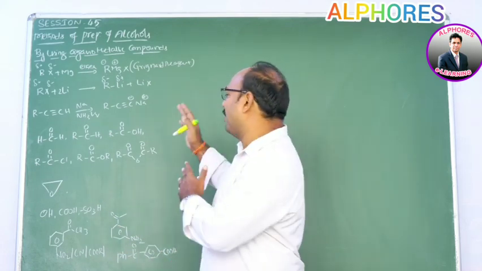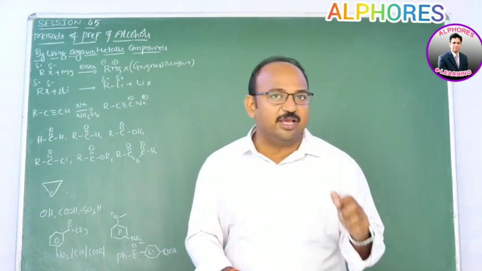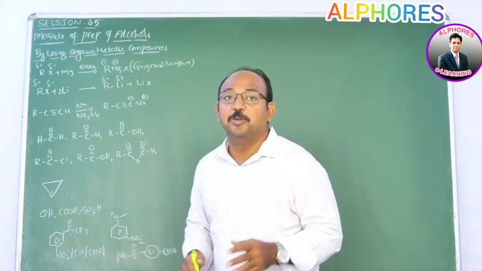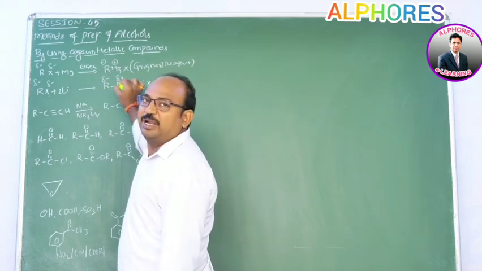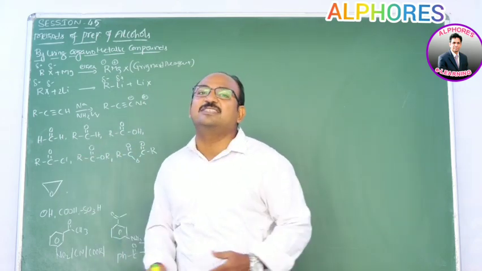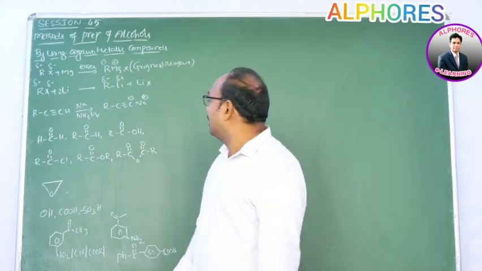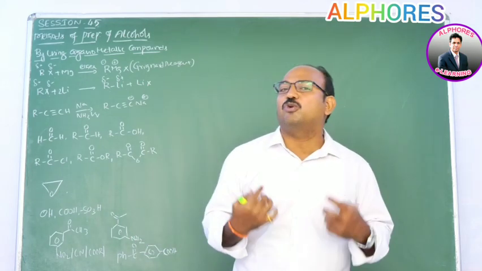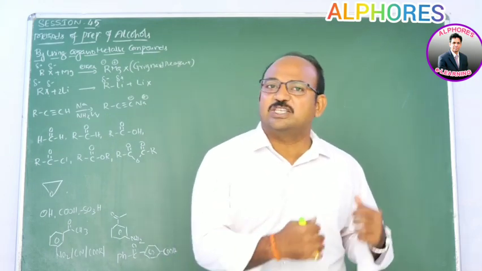But while performing the reaction we need to verify whether they possess any acidic hydrogen. Whether they possess any acidic hydrogen or not, we need to check. Because in organometallic compounds, the alkyl carbon bears a negative charge, means carbanion character. Being a carbanion, it is a strong base. Because of strong basic nature, they prefer to abstract a proton rather than behave as a nucleophile.